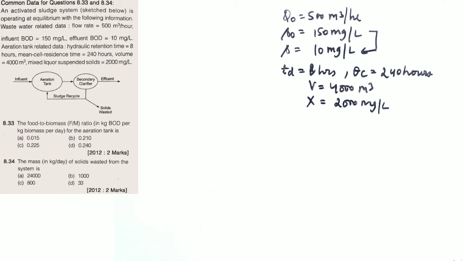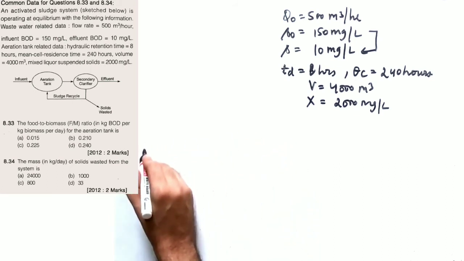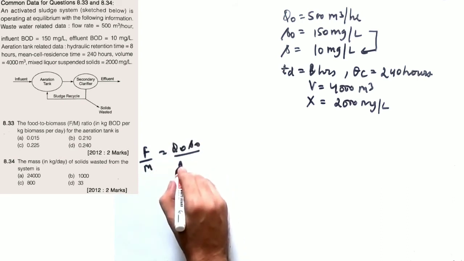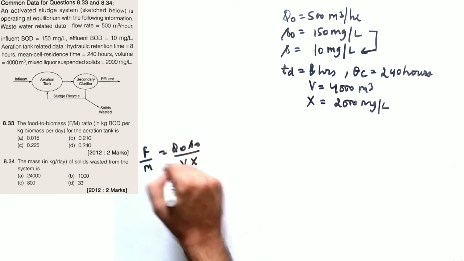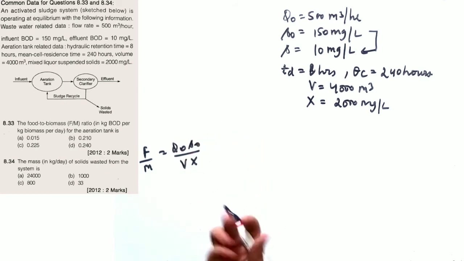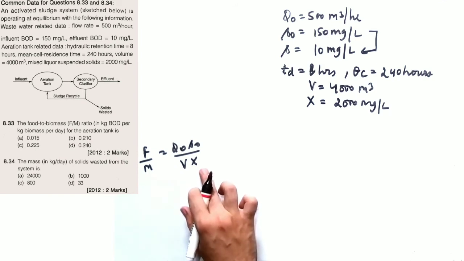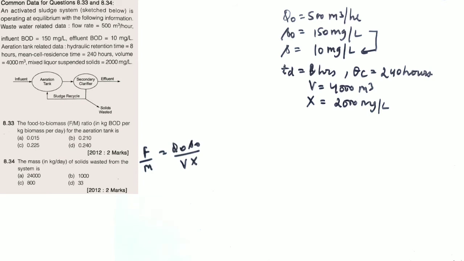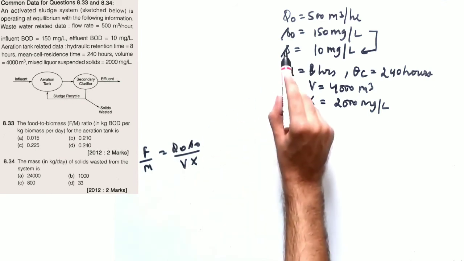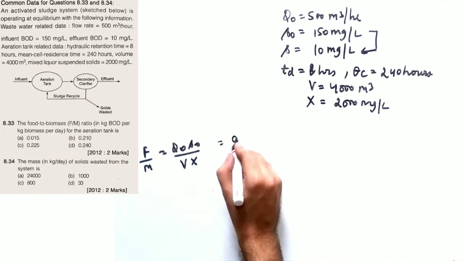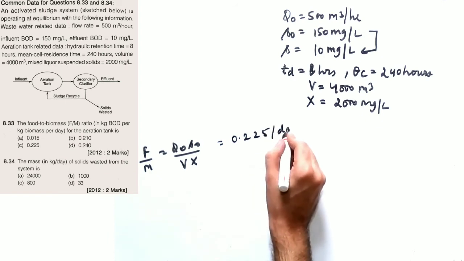You are asked to calculate the F by M ratio. What is the F by M ratio? I told you F by M ratio is Q naught S naught divided by Vx. This is the BOD that the biomass will be exerted on, and the biomass concentration present in the aeration tank is V into X. So how can you calculate this? You know Q naught, you know S naught, you know V, you know X. Directly put in all the values and this will come out to be 0.225 per day.